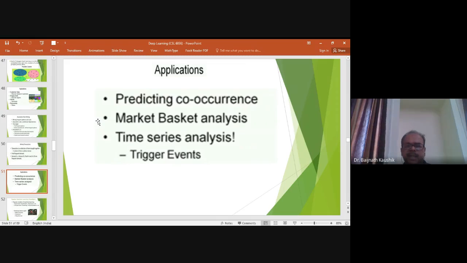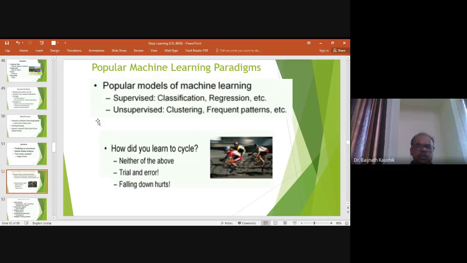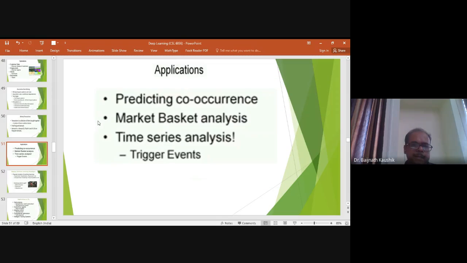And time series analysis, I have told about, I am interested in knowing how much I am going to spend on voice calls or telephone bills, or how much I am going to spend on buying a car or a computer, and so on and so forth. And what are the most important factors that contribute to a particular type of fault, in identifying a particular type of fault. So these are some of the applications.